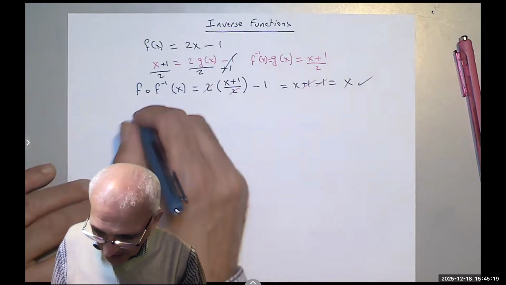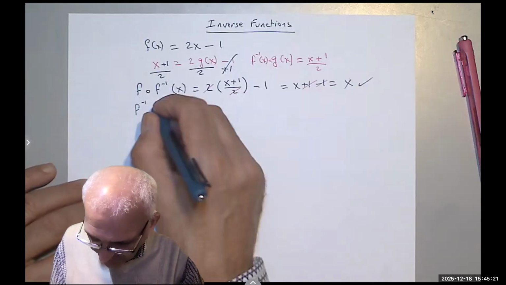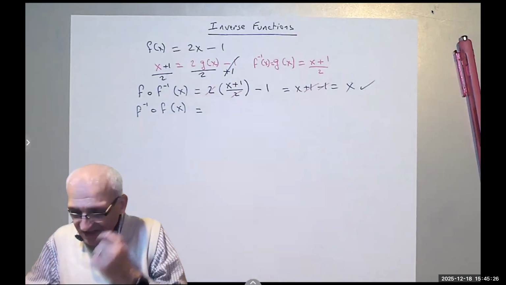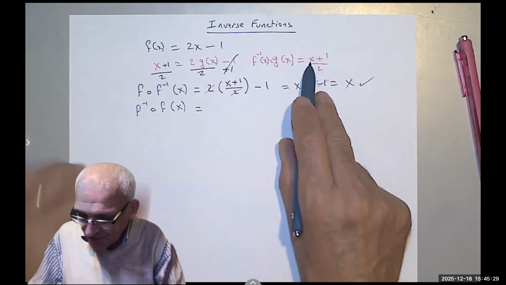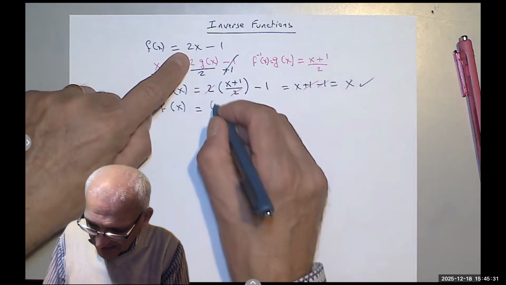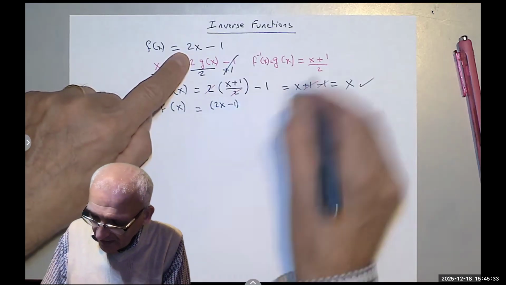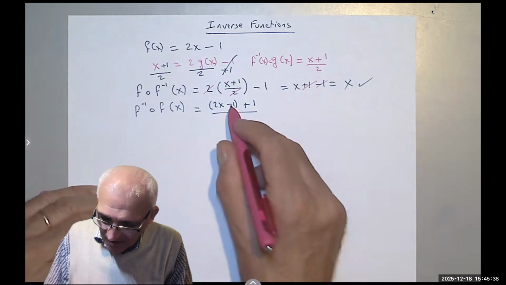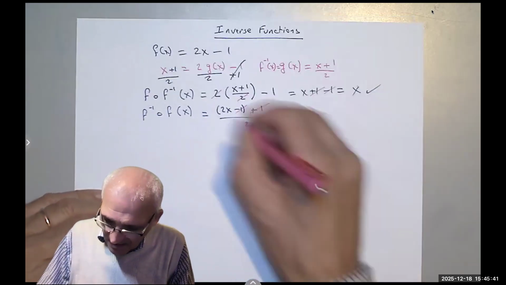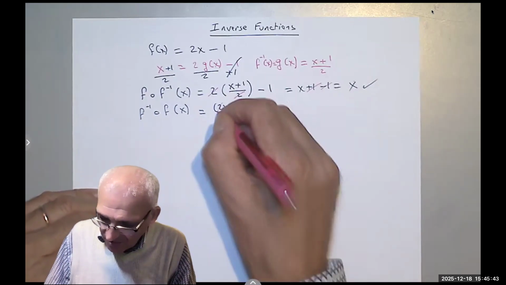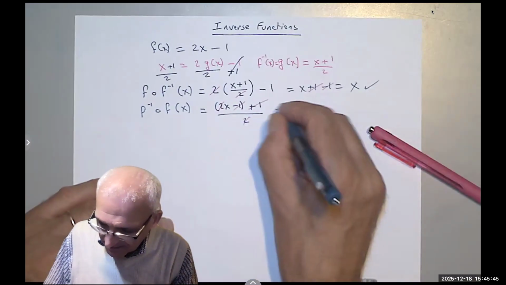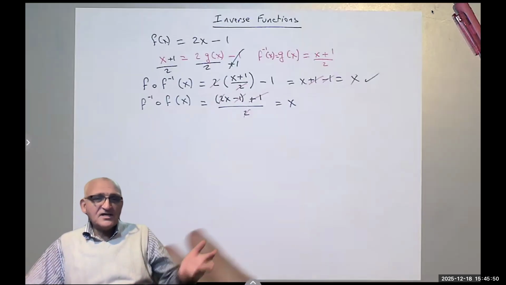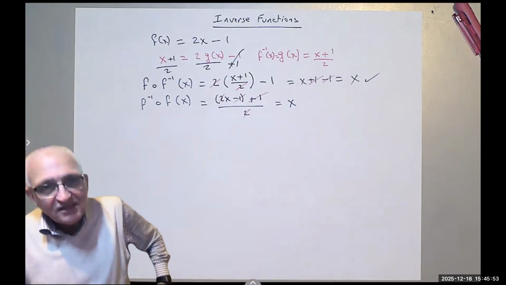So what if I do the opposite? I say f inverse composite f of x, what does it equal? So I come here, I see x. So instead of x, I'm going to write 2x minus 1 plus 1 over 2. Notice that the negative 1 and the positive 1 cancel each other. And then you get 2x over 2. You divide, you get x. So you say, okay, that's simple. I can do it for any function you give me.